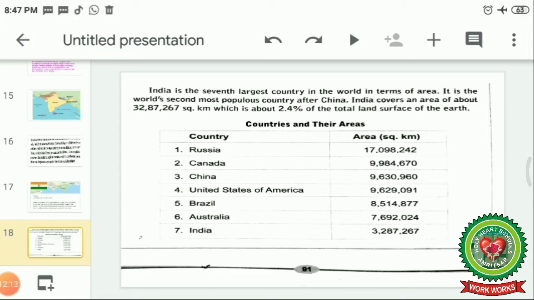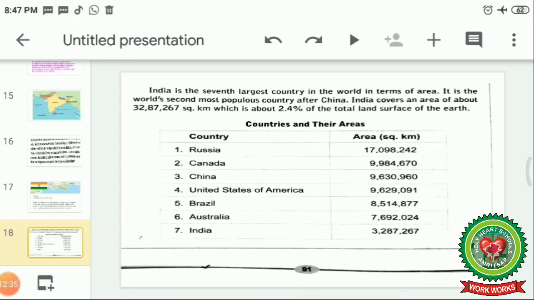India covers an area of about 32,87,267 square kilometers, which is about 2.4 percent of the total land surface of Earth. Here the countries are given according to their rank.